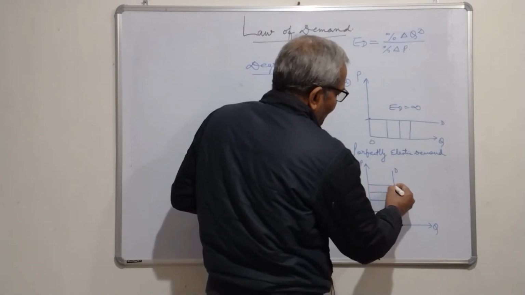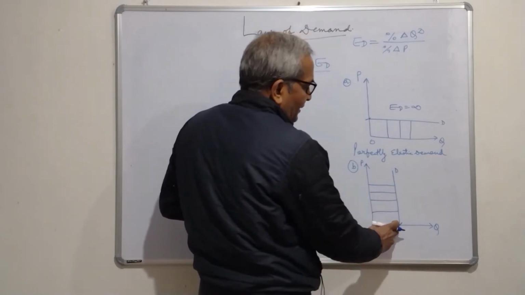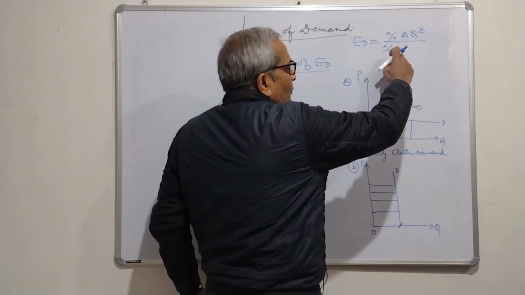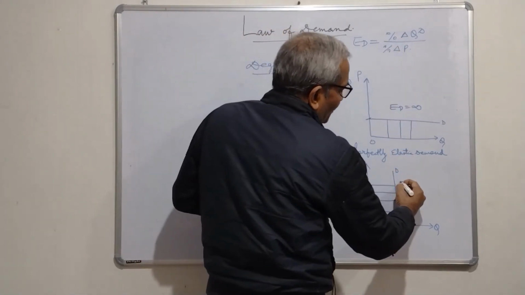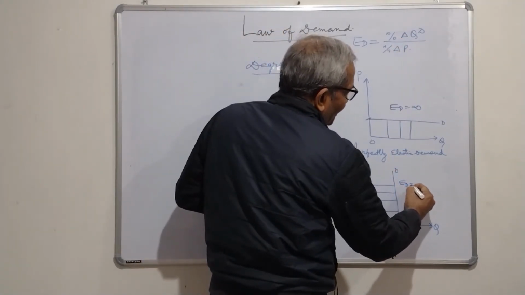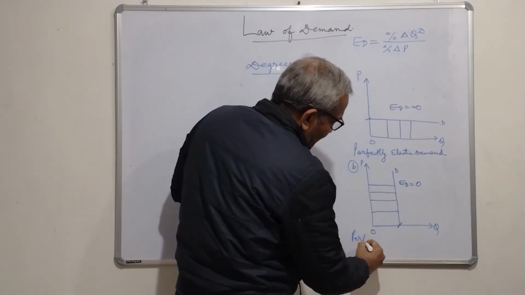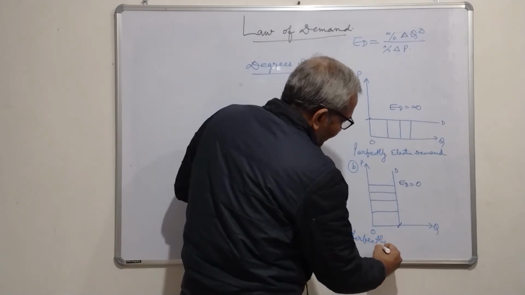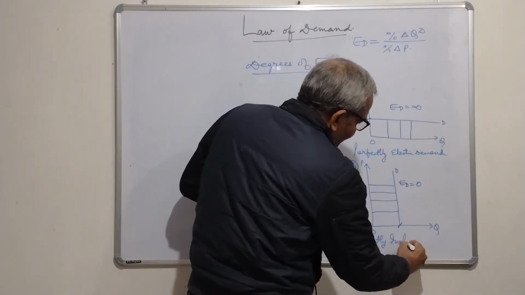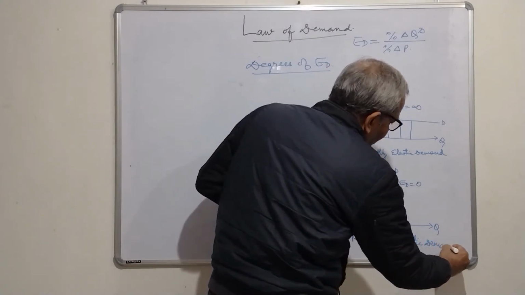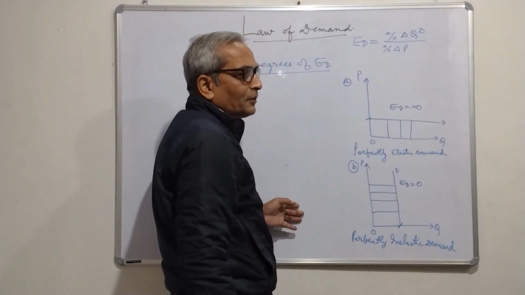As there is no change in quantity, this value will be 0, 0 by anything equal to 0. In this case, ED will be equal to 0, and this is known as perfectly inelastic demand.